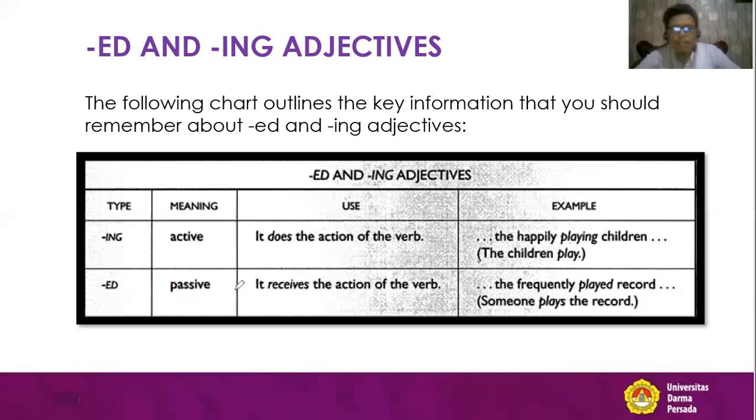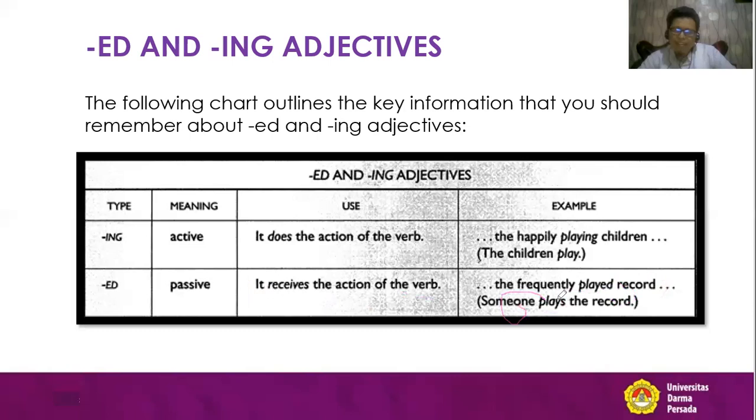It means that the noun receives the action of the verb. Let's see, played record. That means the record receives the action of the verb. Someone plays the record. The record receives the action of someone.